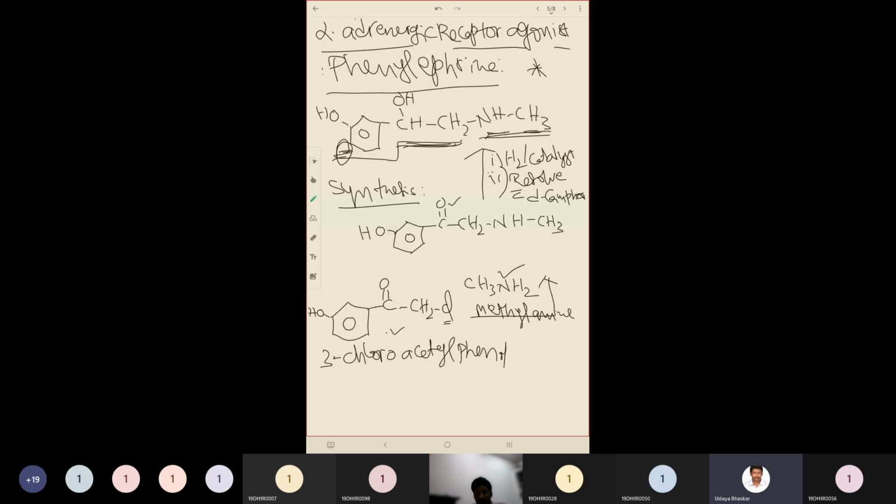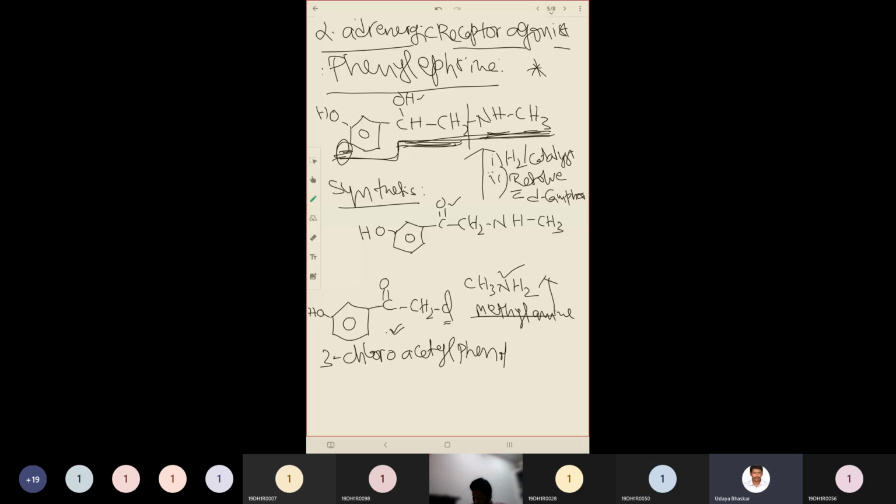So it is satisfying until the methyl bridge. Until the methyl bridge, everything is satisfied. Only instead of OH, we have a C double bond O, a carbonyl group. It is attached with methylamine. When you attach methylamine, the complete structure is formed except the OH. We don't have the hydroxyl group.